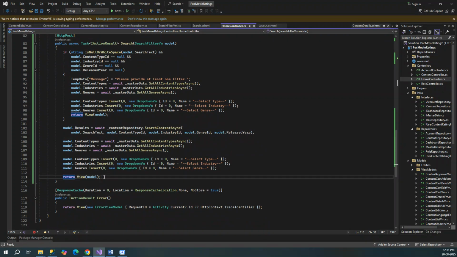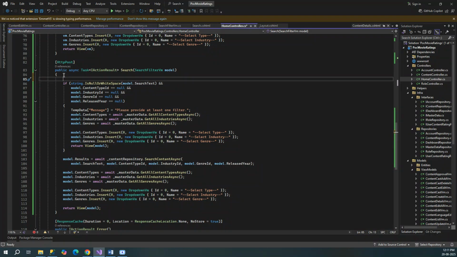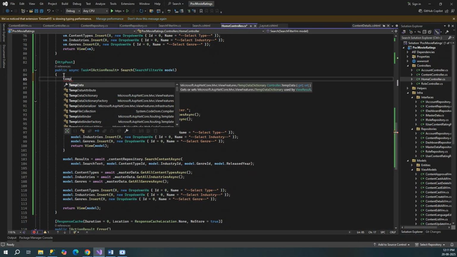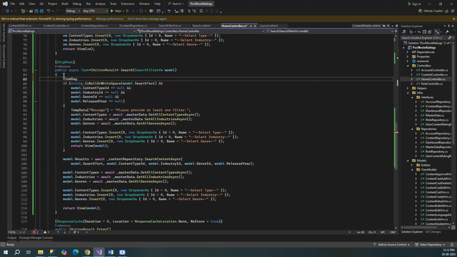So what we need to do is, as soon as the search is clicked, we will have to add a temp data, or maybe we can use view bag actually. That's a better choice. ViewBag.SearchClicked is equal to, we will say 1, right? And we will use this when we are displaying the message.